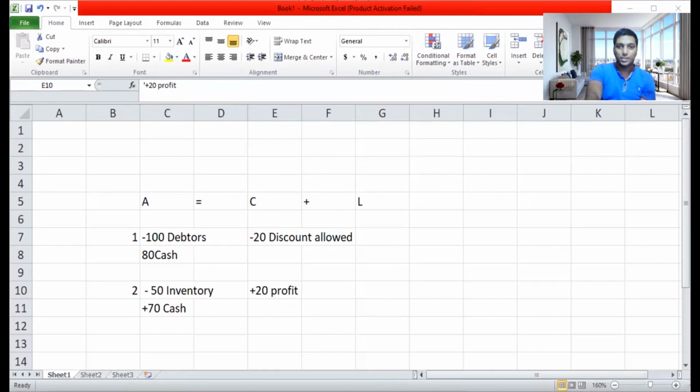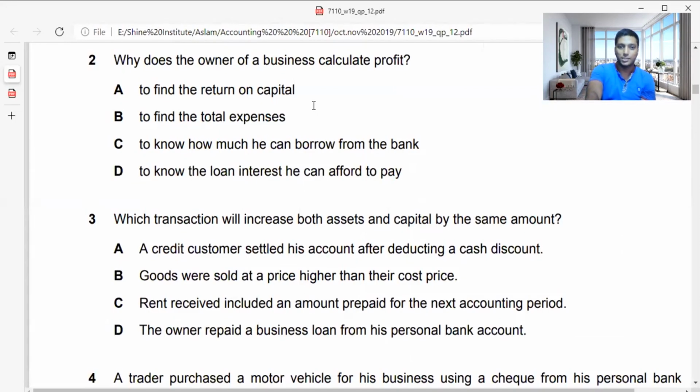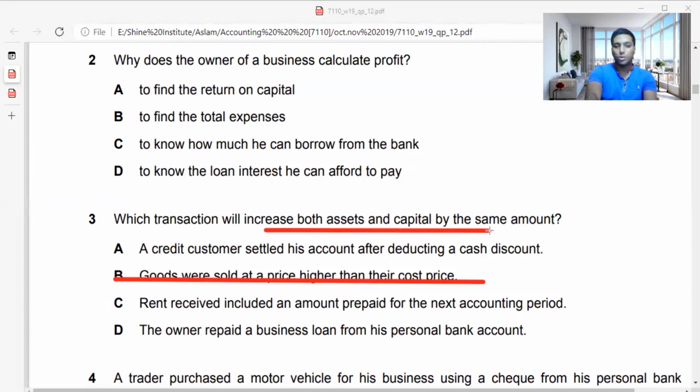So we have done with adjustment number 2. Let's move on to the third one. Is it correct or wrong? So answer is 2. We already found it because it is increasing in value in both assets and capital. So the answer is: goods were sold at a price higher than their cost price. It increases both assets and capital. Now I want to know, is it increasing the same way?